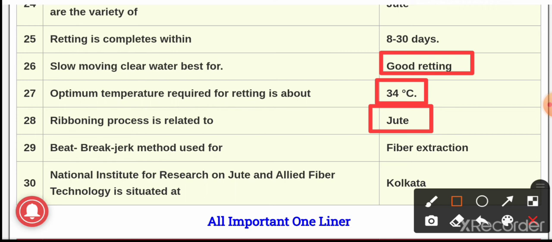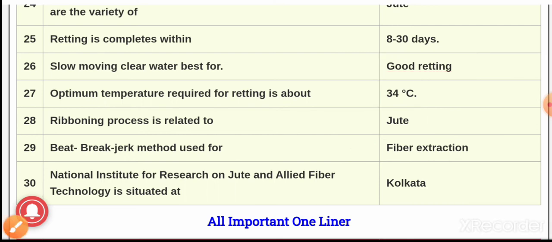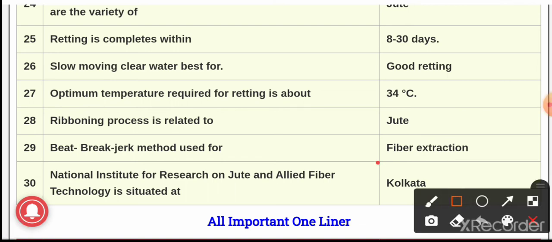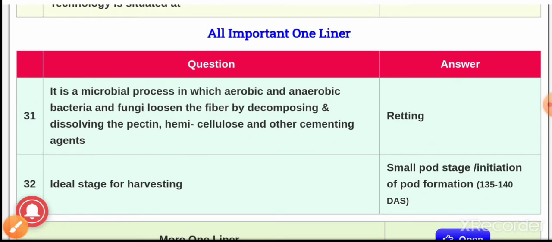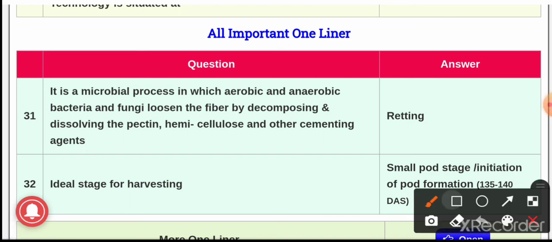Question number 29. Beat break jerk method it is used for fiber extraction. Question number 30. National Institute for Research on Jute and Allied Fiber Technology it is situated at, and the answer is Kolkata. Question number 31. It is a microbial process in which aerobic and anaerobic bacteria and fungi they loosen the fiber by decomposing and dissolving the pectin, hemicellulose and other cementing agent. This process it is nothing but retting.